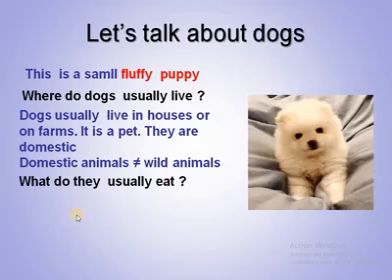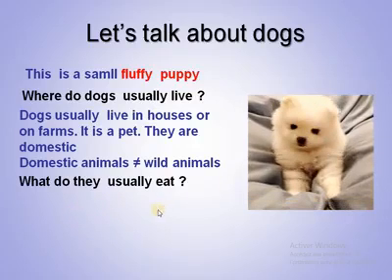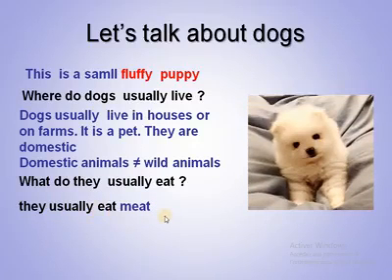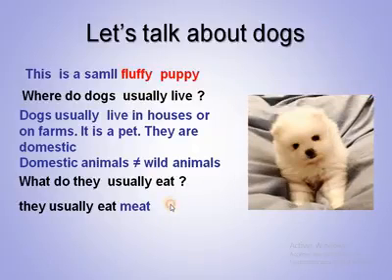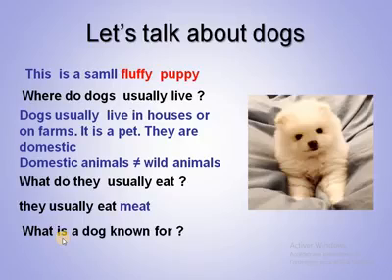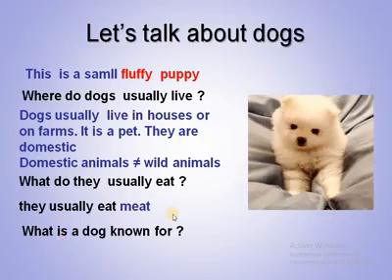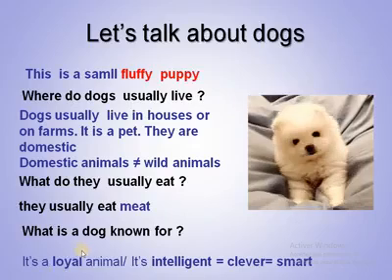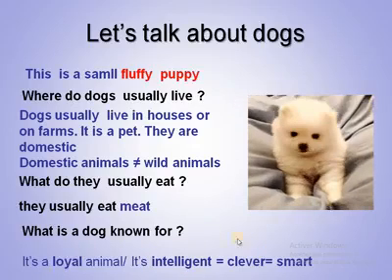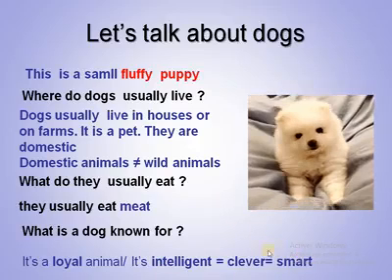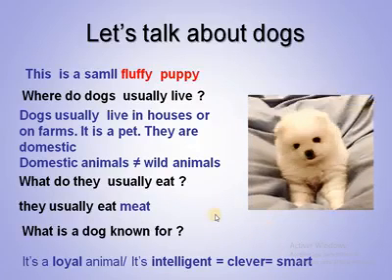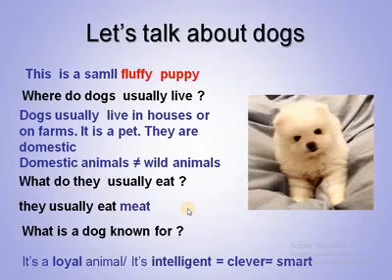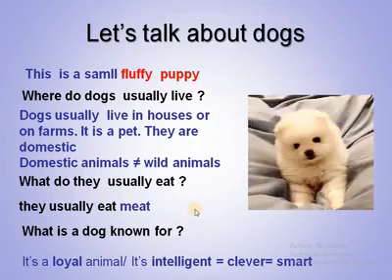So what do they usually eat? What do dogs eat? We said this earlier. We said they eat bones. They like bones because they eat meat. They eat meat. So what is a dog known for now? If we say dog, we think of a loyal animal, an intelligent animal, clever or smart. Intelligent, clever, smart. They mean the same thing. A dog is easily trained because it's intelligent. It's not like many other animals.